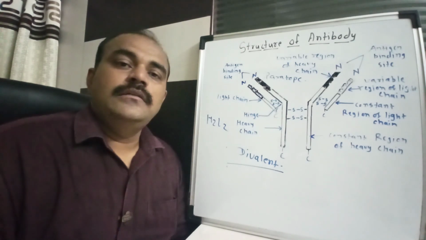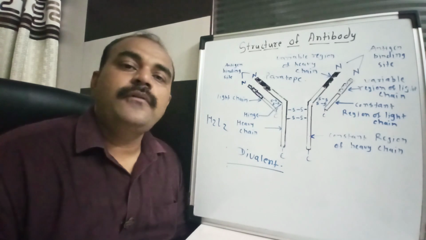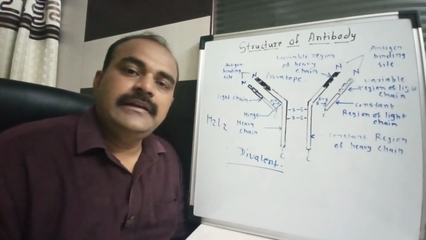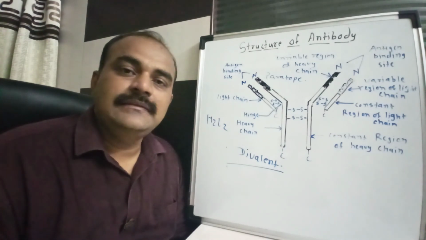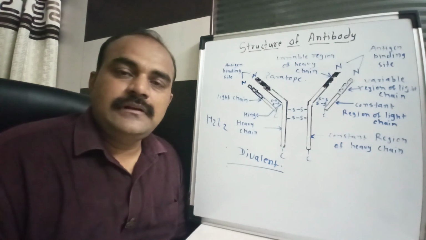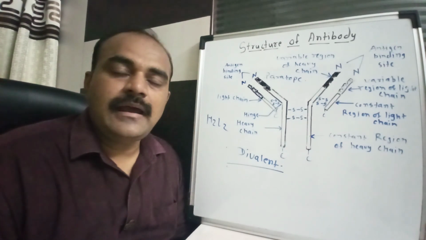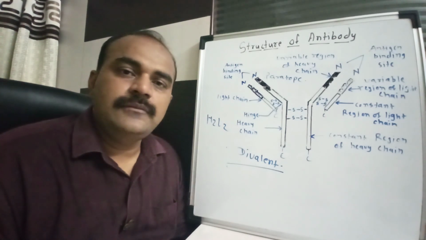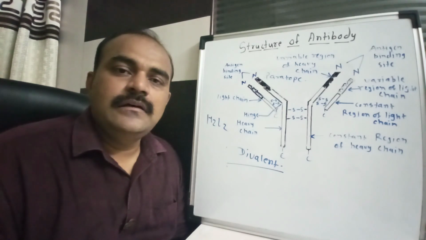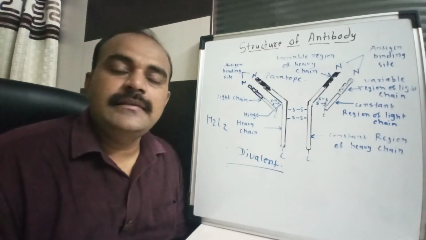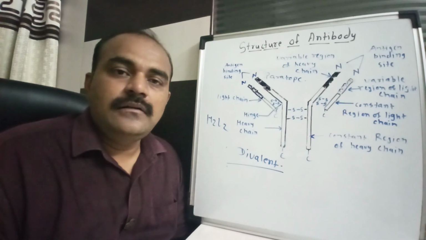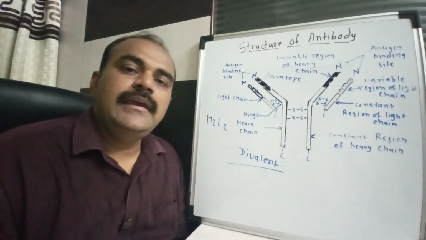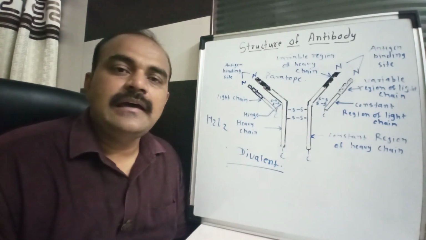Here the antibodies are produced from the plasma cell. As I have told, when a specific pathogen enters our body, the B lymphocyte gets sensitized and multiplies at a faster rate and produces the plasma cell and memory cell. The plasma cell is responsible for synthesizing the antibodies, and antibodies we call immunoglobulins. There are different types of immunoglobulins: IgA, IgM, IgE, IgG.